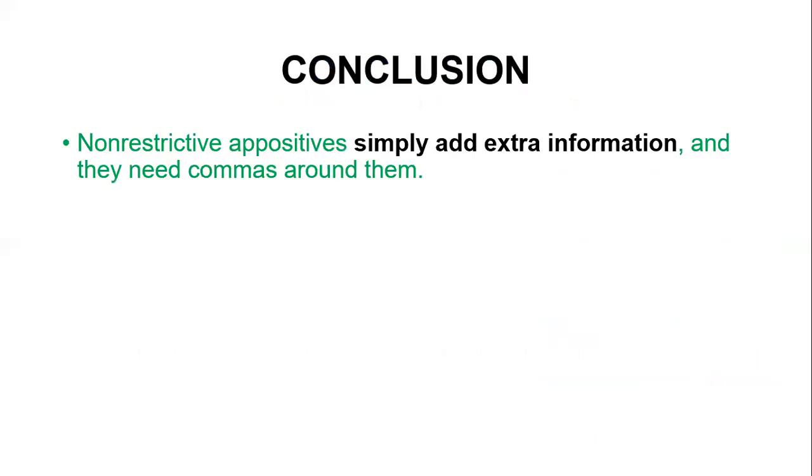Conclusion. Non-restrictive appositives simply add extra information, and they need commas around them because of the extra information they provide. Even without these appositives, the meaning of the sentence will still be understood.